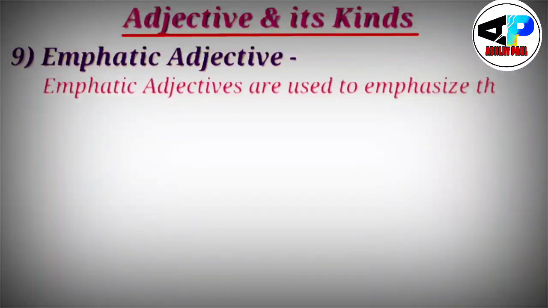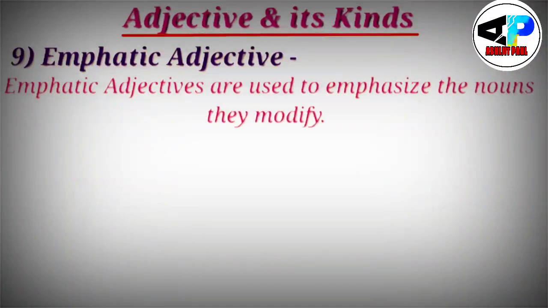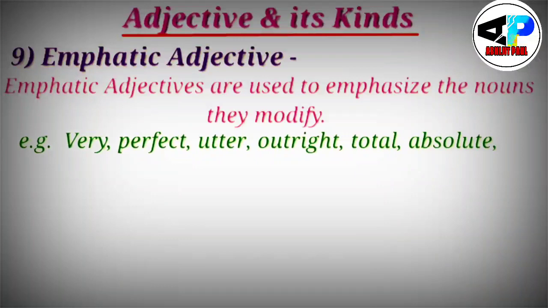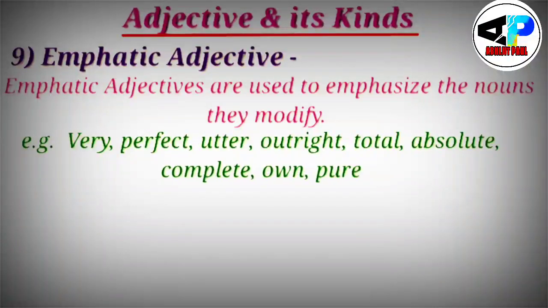Ninth topic is emphatic adjective. Emphatic adjectives are used to emphasize, to put pressure over the nouns they qualify or modify, right? So those are known as emphatic adjectives. What are the examples? Very, perfect, utter, outright, total, absolute, complete, own, pure. These are the emphatic adjectives.